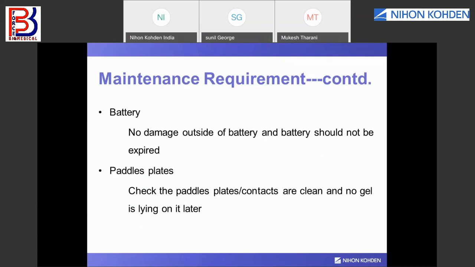It plays a very important role in the proper functioning of the defibrillator. Otherwise, if the pedal plates are put away as they are, after a longer time there is an oxide layer, the green layer you can see, or a black layer over the contact. This is because the pedals are not cleaned properly after use.